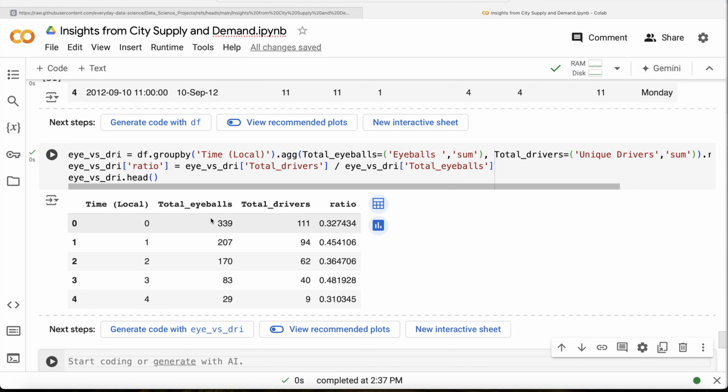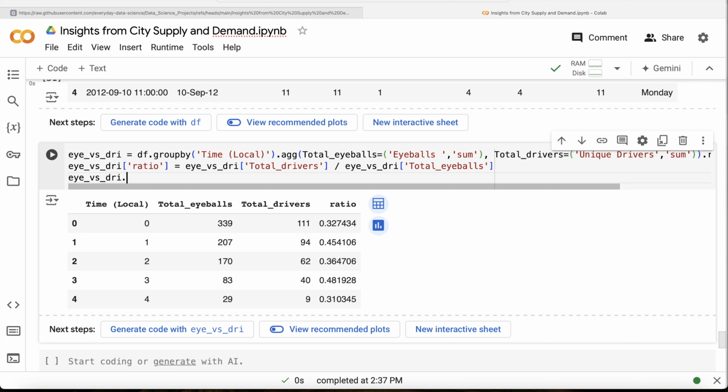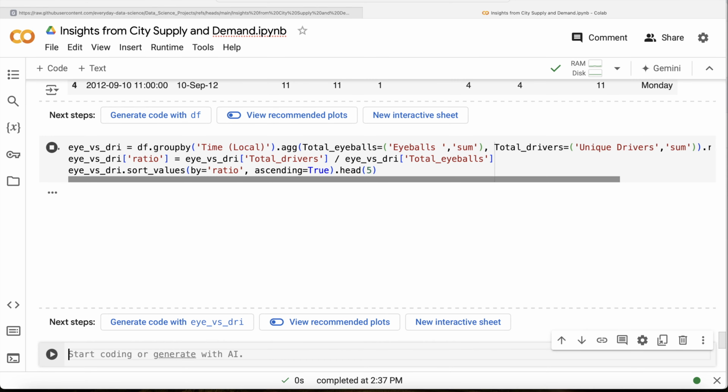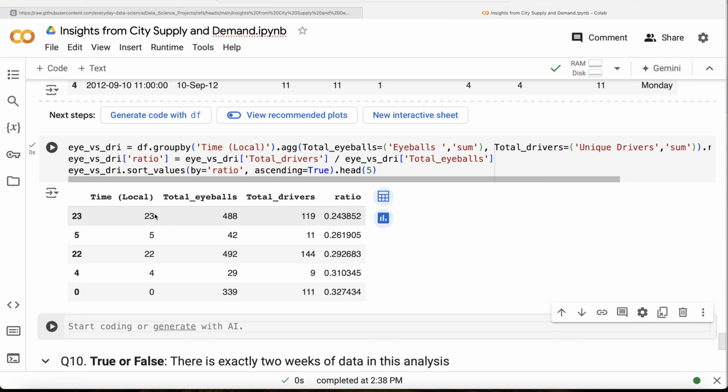The lowest ratio means demand is high and supply is low. So whichever hour has the lowest ratio, that is the best hour. What we can do is, let's sort values by ratio, ascending is equal to true, right? And let us return head 5. Let's run this. So basically our 23 has the minimum ratio of supply to demand.